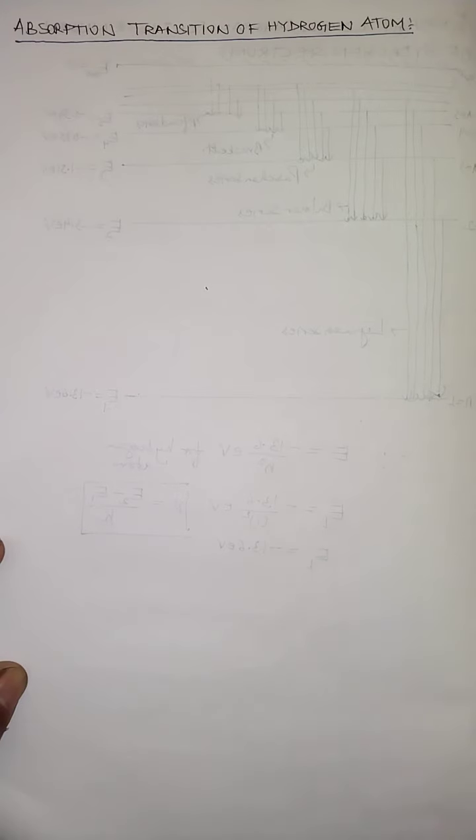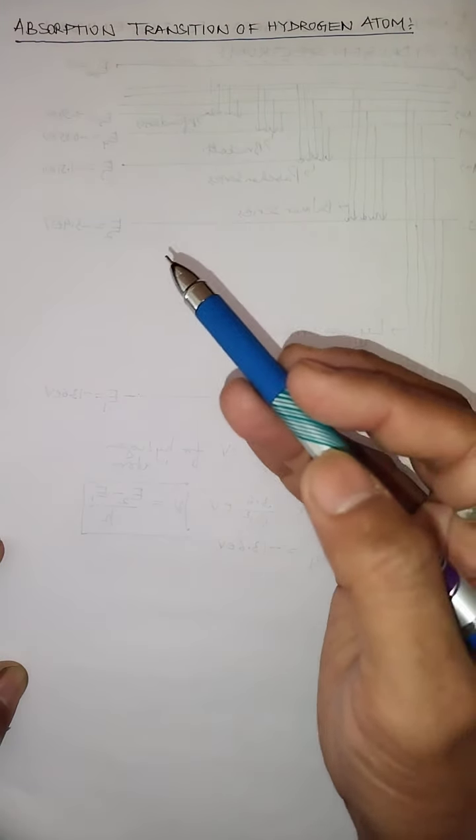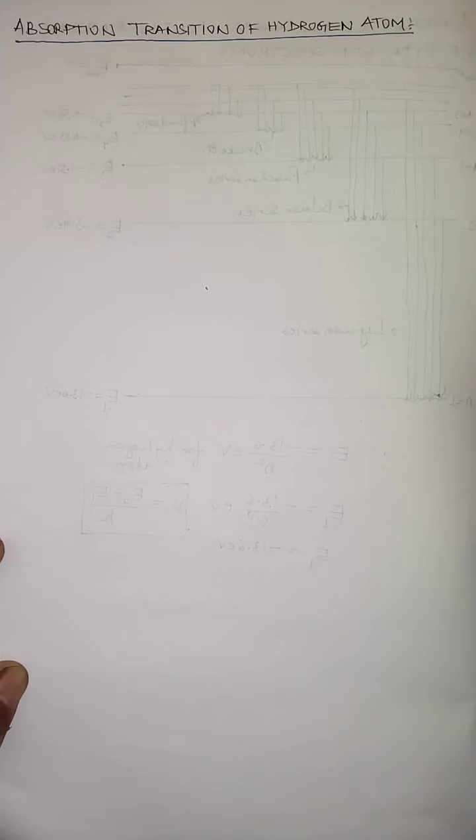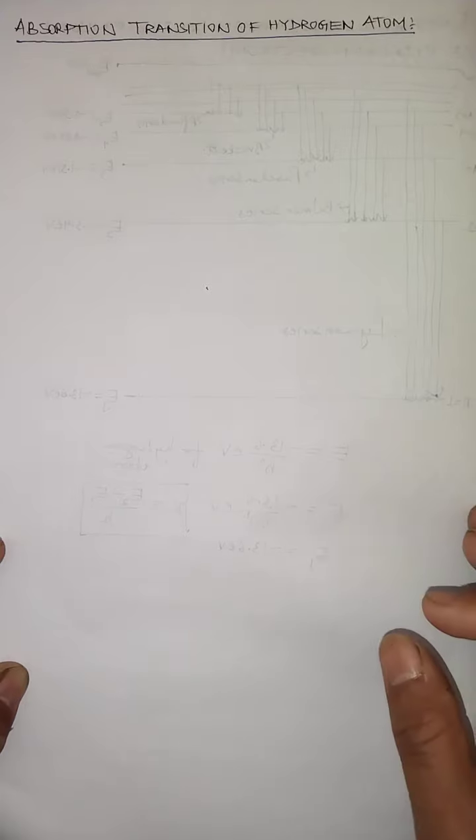So children, listen to this part carefully. When we talk about the absorption transition of the hydrogen atom, we cannot observe all the series like we observe in the case of the emission radiation of what? Hydrogen spectrum. It will not be like the Balmer series, like the Paschen series, like the Brackett series, like the Pfund series. So it will be observed normally as the Lyman series.